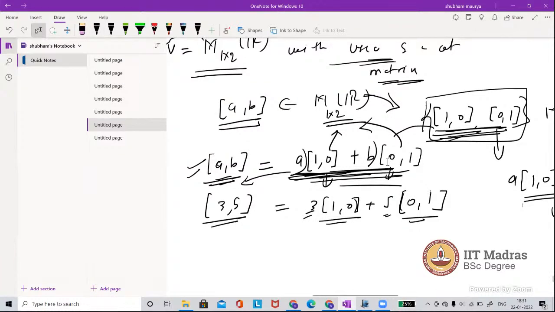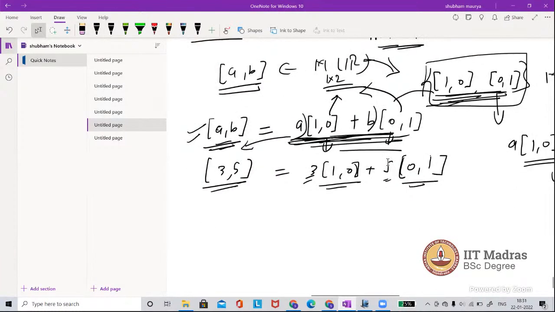So can you take the example of 3 cross 3, sir? I can take the example. Okay, somebody is asking here itself a doubt.